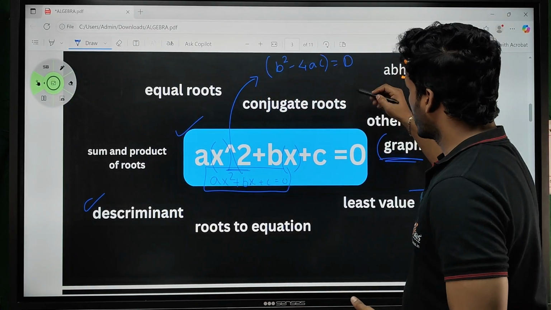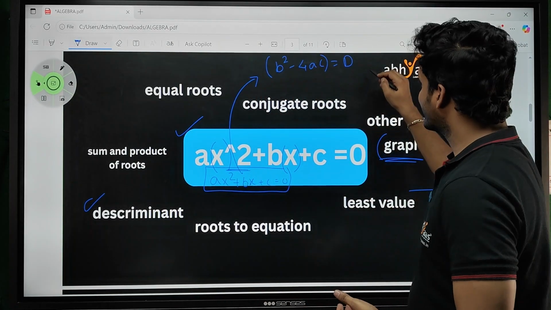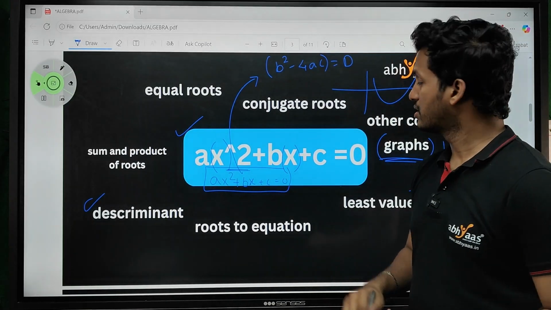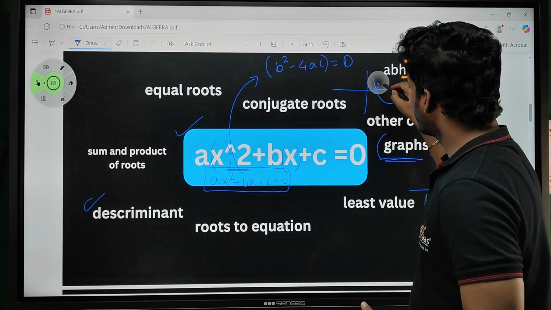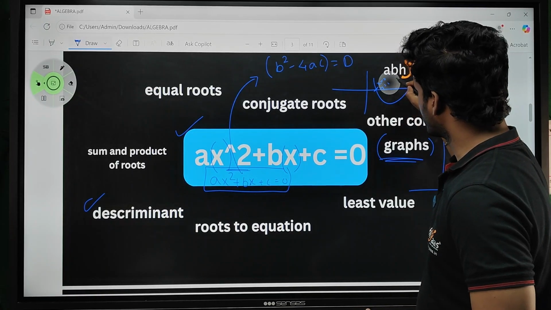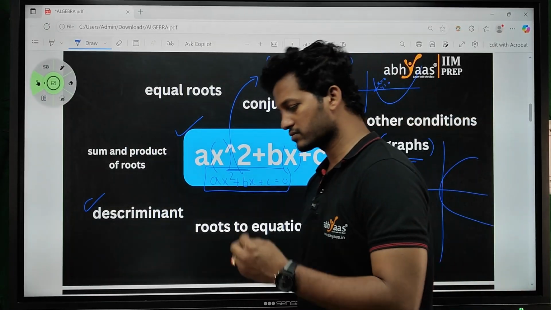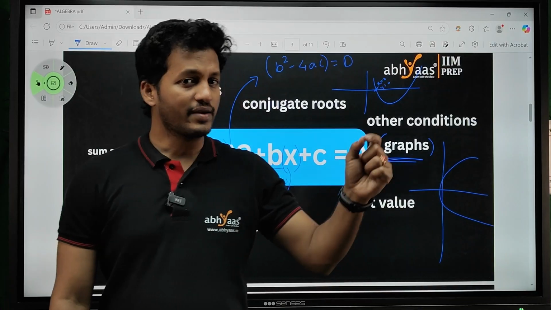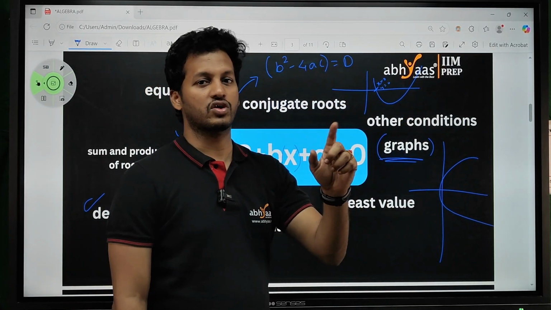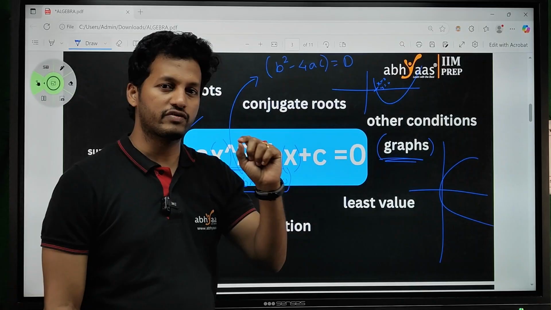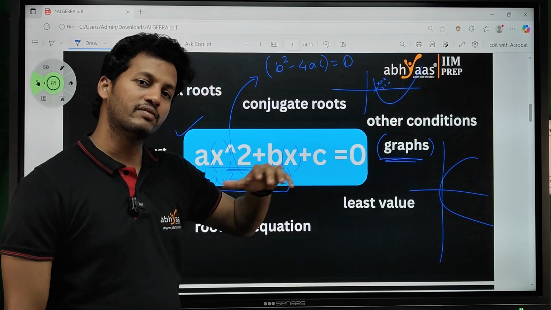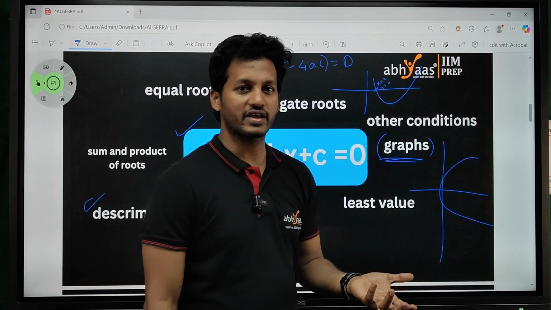Any graph, if it touches or intersects the x-axis, the value at that point will be easily known, right? That point is called the root of that quadratic equation, or the intersection point of the parabola with the x-axis. So intercept points are nothing but roots of the quadratic equation.